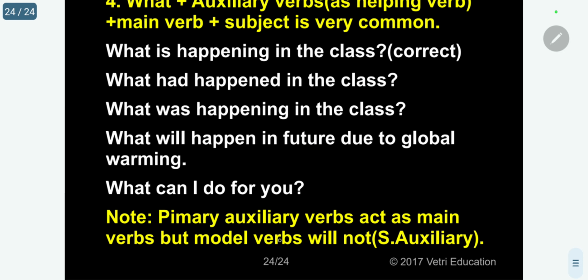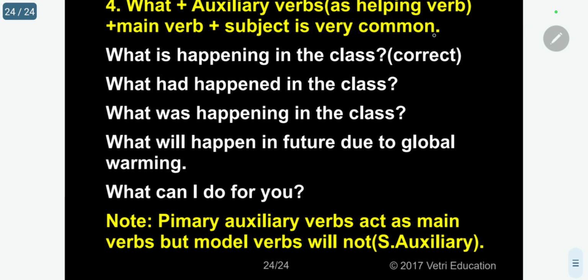Note: primary auxiliary verbs act as main verbs, but modal verbs will not act. Modal means secondary auxiliary. That means will, shall, can, may. This is the fourth type: will, would, shall, should, can, could, may, might.